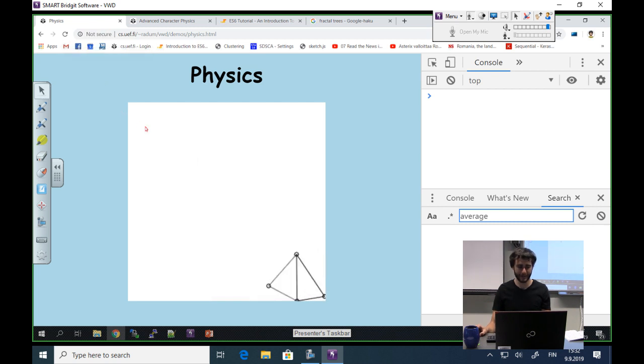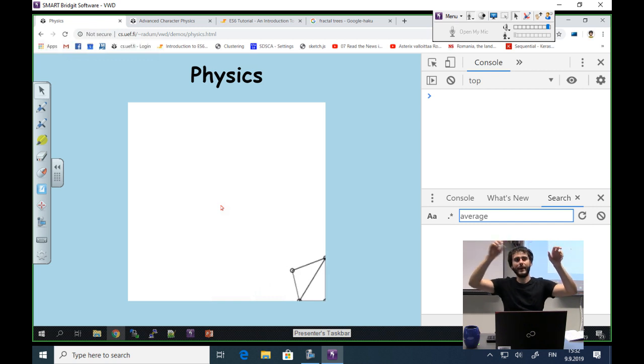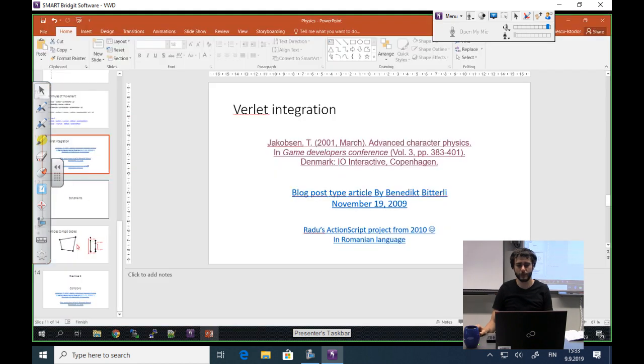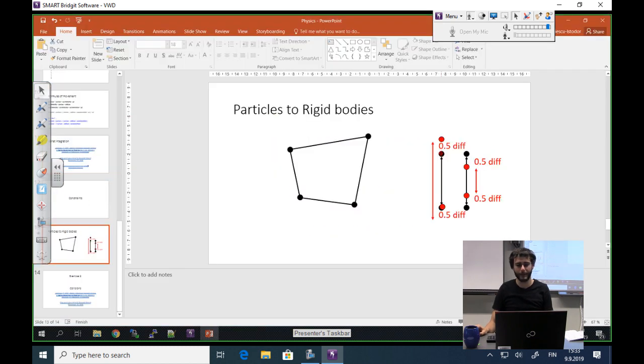So Henry speculated that the order of these constraints is going to matter, and this is very true. You see how jelly-like it is. This is because when I tell this point to stay still, the other points will move down. But then the constraints are applied in order. I don't have good slides for this, but I will try to explain somehow.